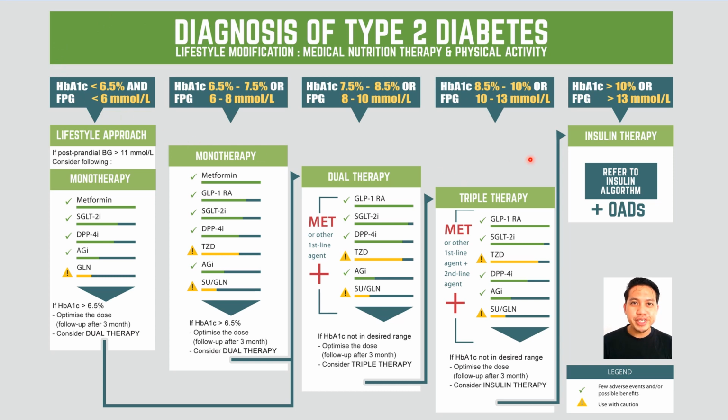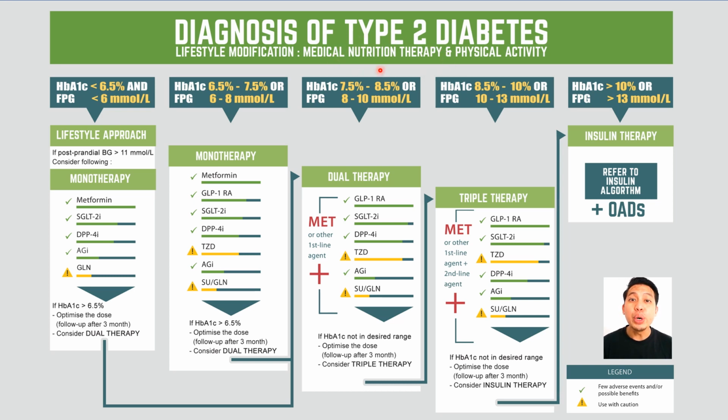Here is the algorithm that is used as a guideline to prescribe anti-diabetic drugs in type 2 diabetes. Newly diagnosed type 2 diabetes patients will be requested to change their lifestyle by increasing their physical activity and optimizing their daily nutrition intake.